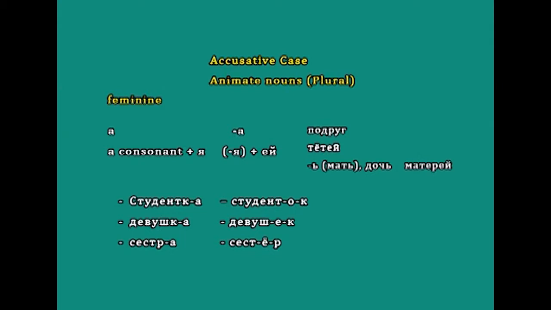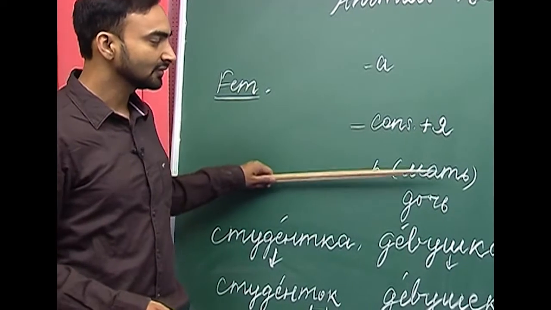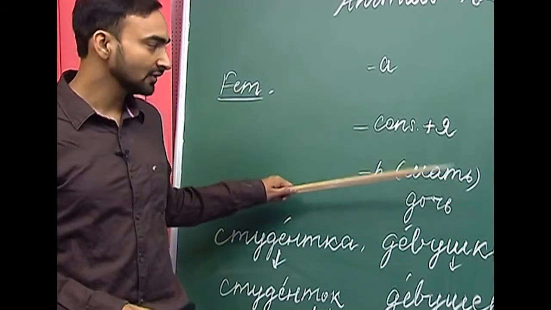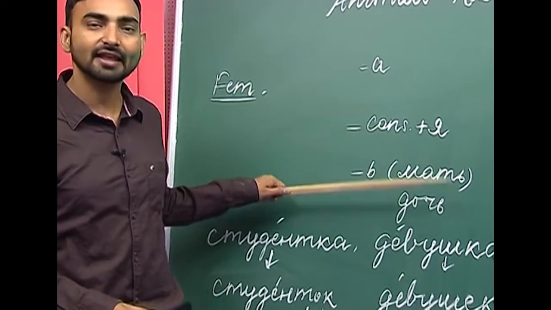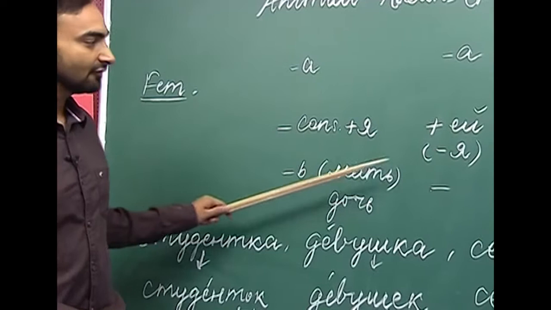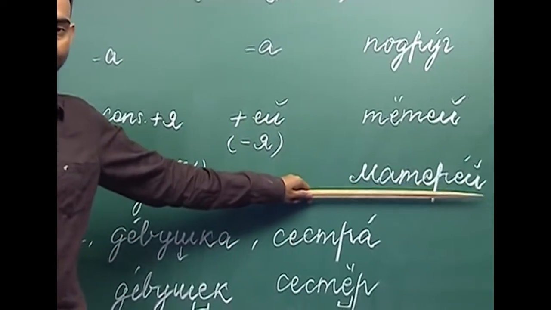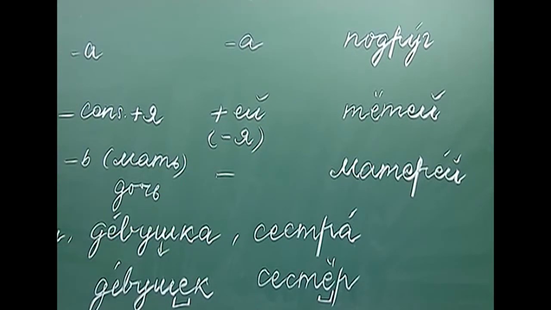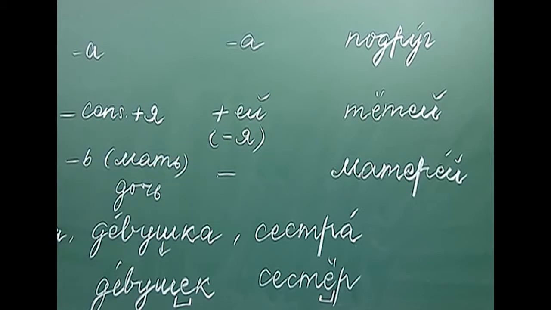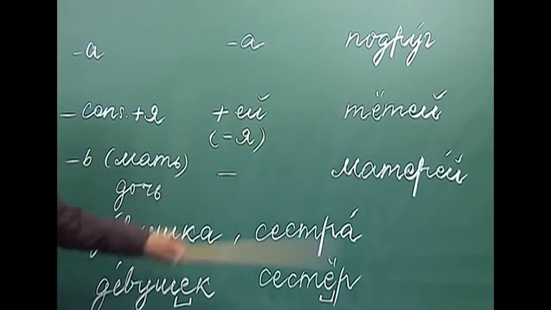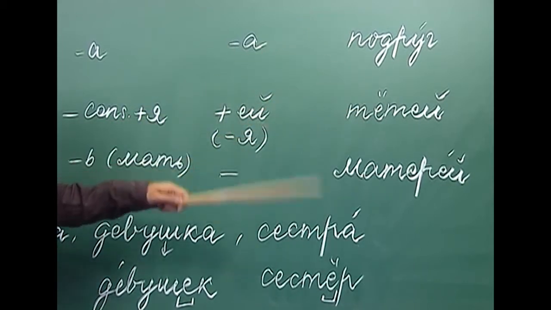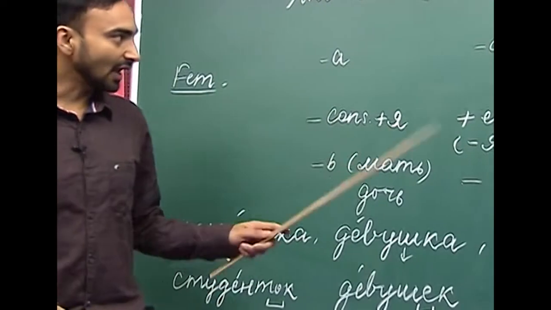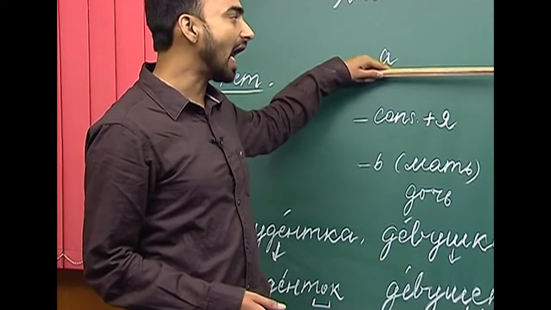The next ending is soft sign. We have only two nouns, mach and doj, with this ending, and these are irregular nouns, they are exceptions. So, what we do is we use this construction machiryei, machiryei, dachiryei. So, these are exceptions. That is why you have to memorize these nouns, they have a different set of rules, they do not follow the existing rules, they have different rules for the change and to be used in the accusative case.